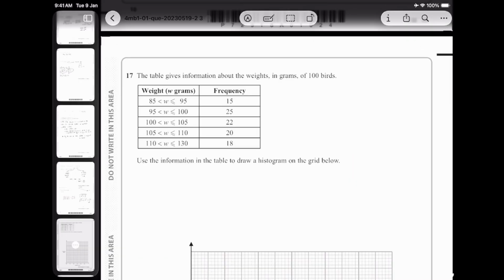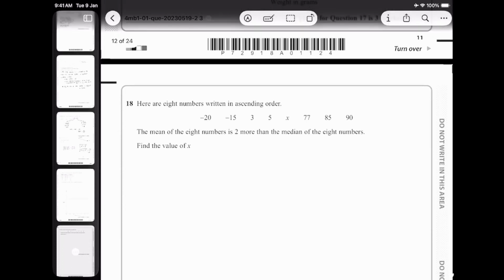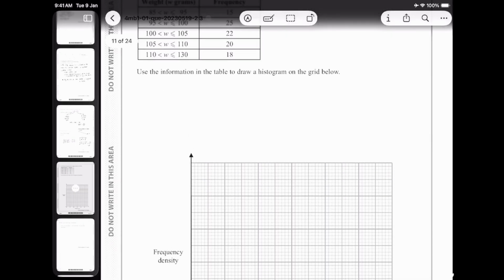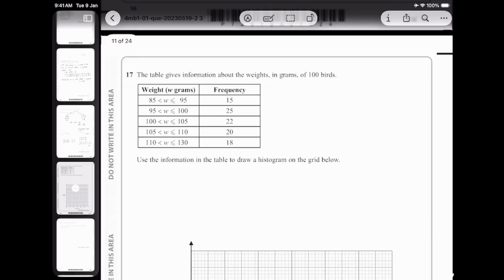Alright, so question number 17 is about histograms. Now the histogram questions, again, they are very very simple. They come for a hefty amount of marks, 3 marks. Again, 3 marks. Again, why I say it's hefty amount, because you don't see normally 3 marks questions. So please try to utilize the 3 marks that you're getting, because 3 marks is 3%, and that 3% could be the difference for you from getting an A star and A.